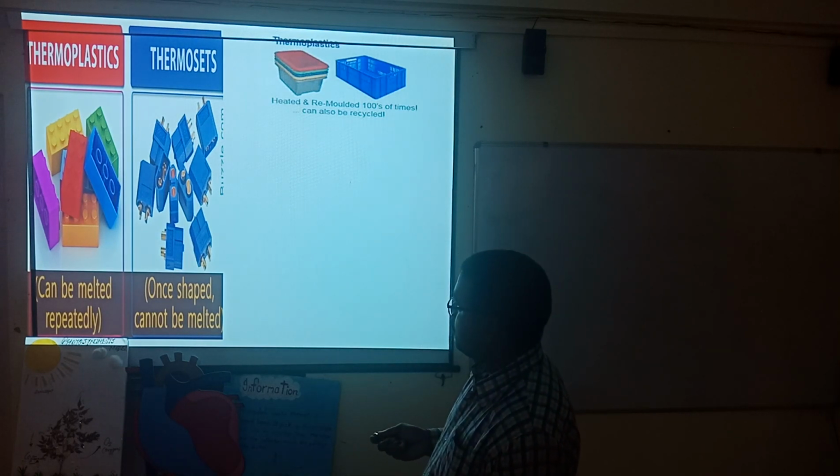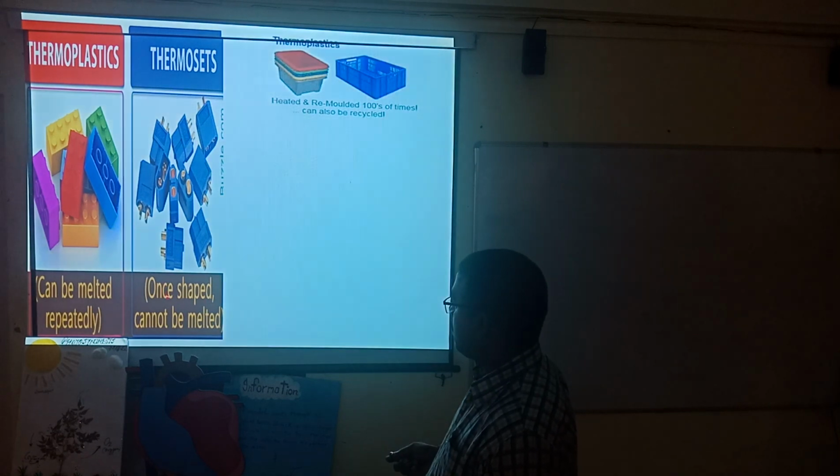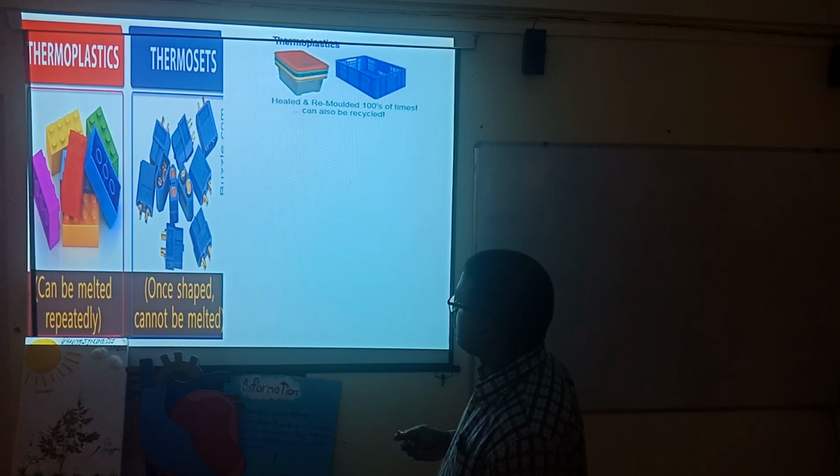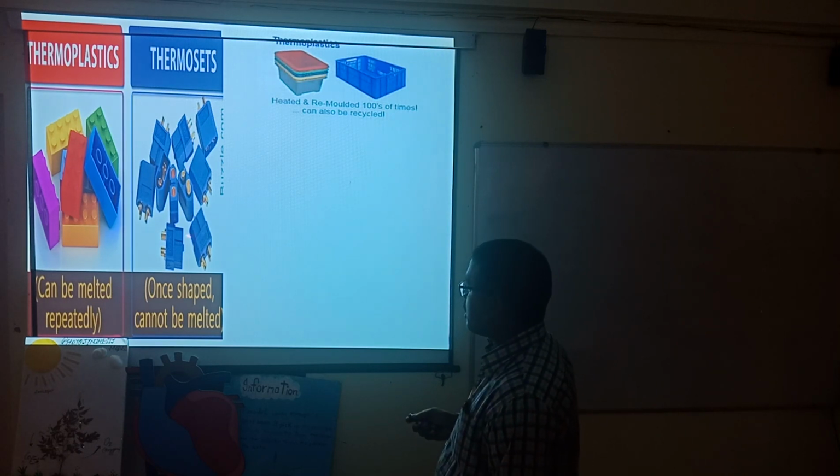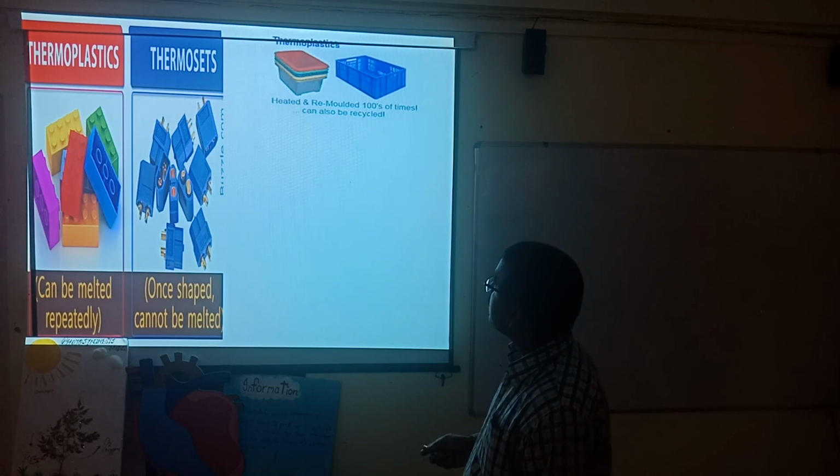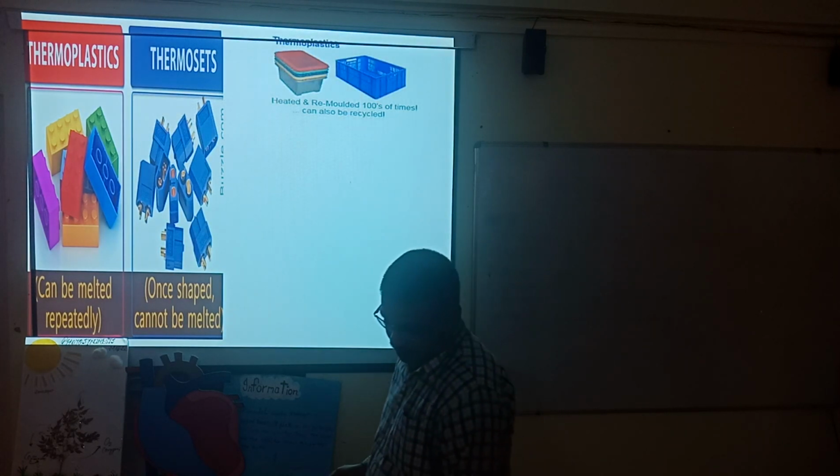In the picture, the plastic can be molded and melted repeatedly. This is thermoplastic. And once shaped, thermosetting plastic cannot be melted. These are the plugs which are made, and once these kinds of plastics are made, they cannot be melted.